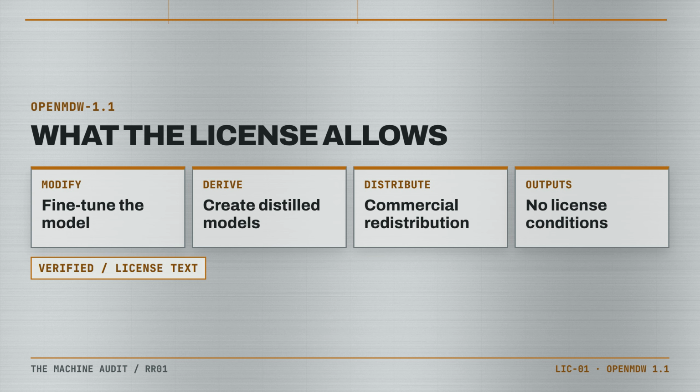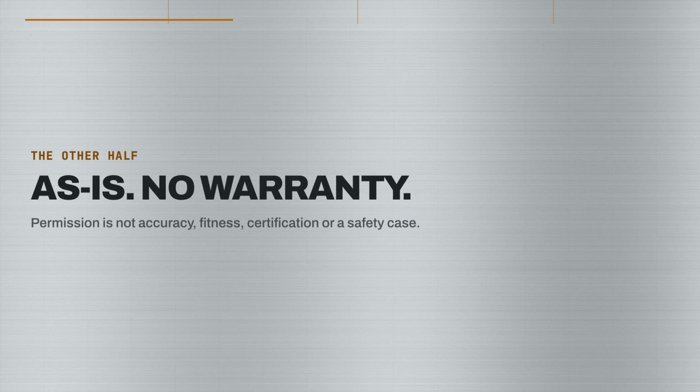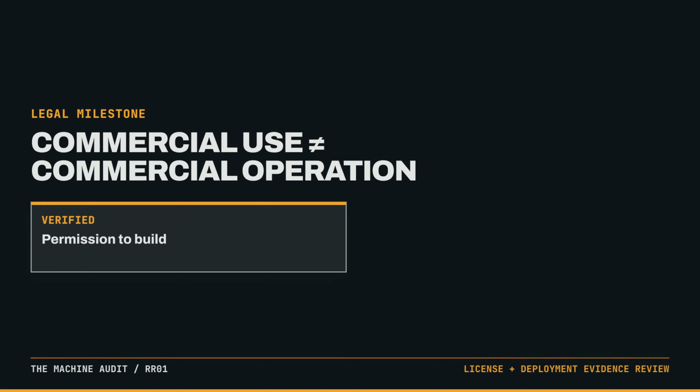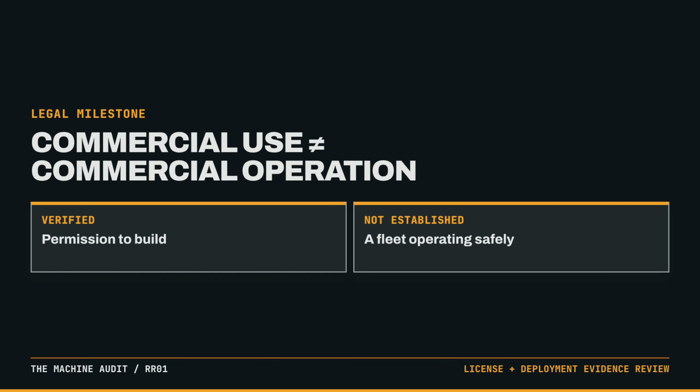So a company can build on Alpamayo 2 Super, distill it into another model, and commercialize that result without asking NVIDIA for separate permission. But the license also provides the model as is, without a warranty of accuracy or fitness for a particular purpose. It grants permission. It does not certify a driving system, validate a safety case, or approve a vehicle for public roads. Commercially usable is a legal and development milestone. It is not evidence of commercial operation.